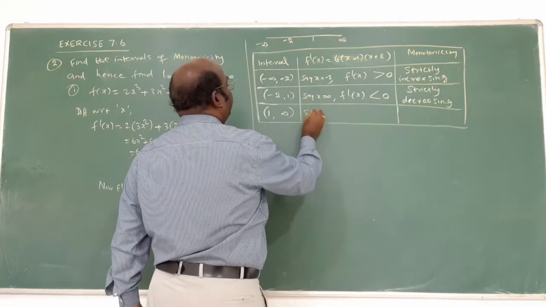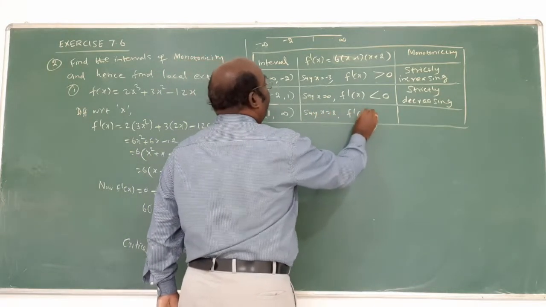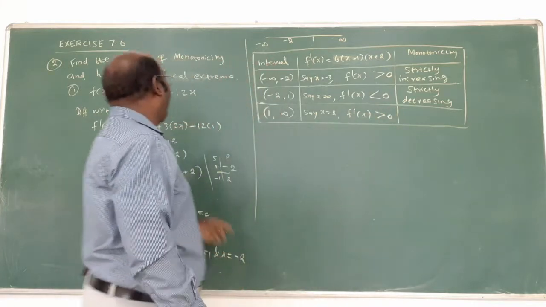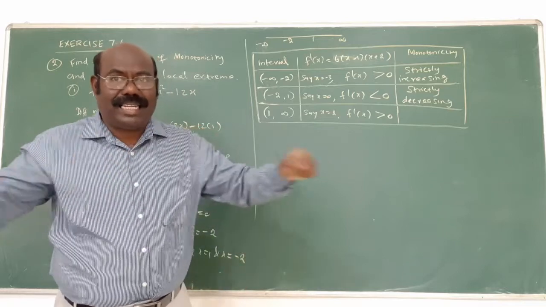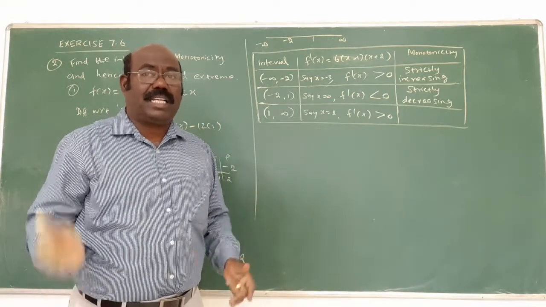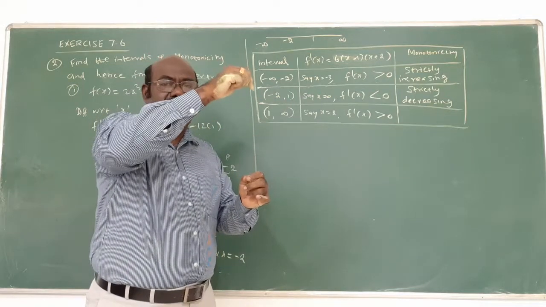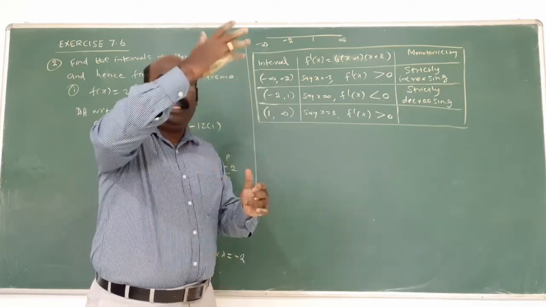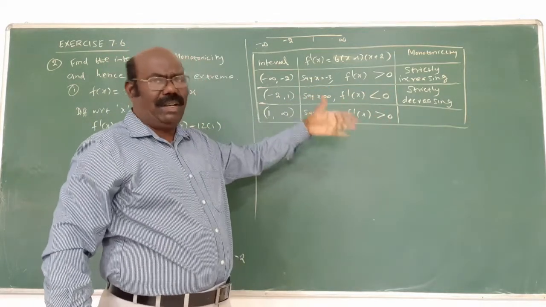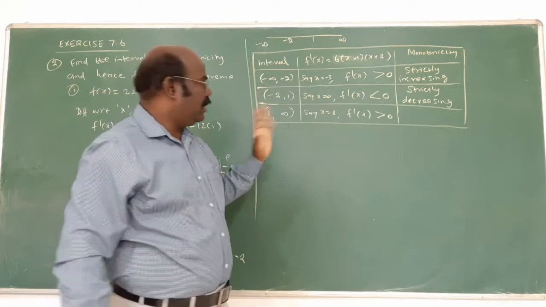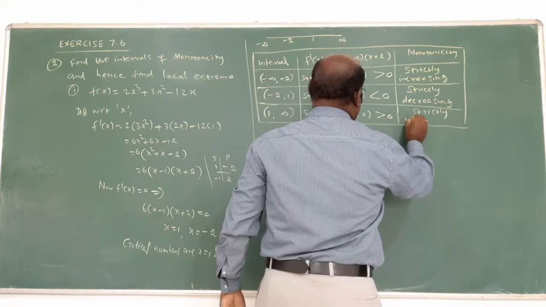Next, 1 to infinity, x equal to 2. Definitely this is positive because the power is 3. A linear equation represents a straight line; x power 2 or power 3 means this is a curve. In this way it goes on: some interval up, some interval down, that is increasing or decreasing. One is increasing, next one decreasing, next one increasing. Most of the problems, the same thing will come. That's why here it is simply increasing.